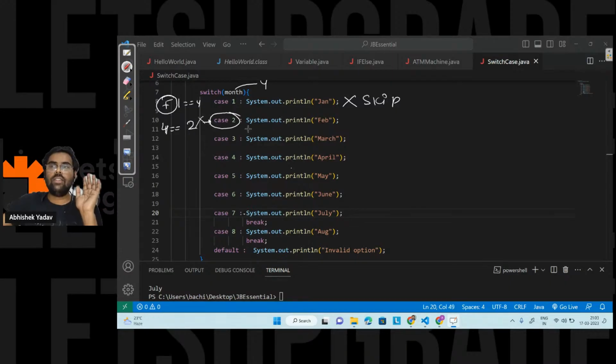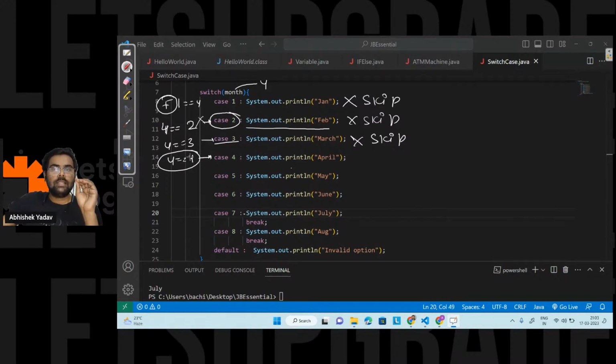So again it will not execute this part of the code. Again it will skip and move to the next case. Is 4 equal to 3? Again it is false. That means it will skip this part of the code. After that it will move to the next case, that is 4 is equal to 4. The moment this case expression is true, what will happen? It will execute this part of the code.